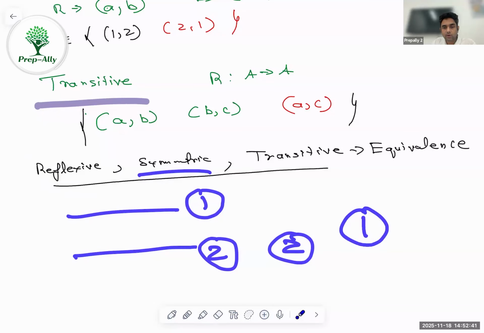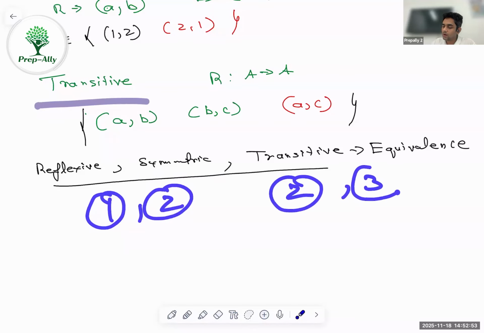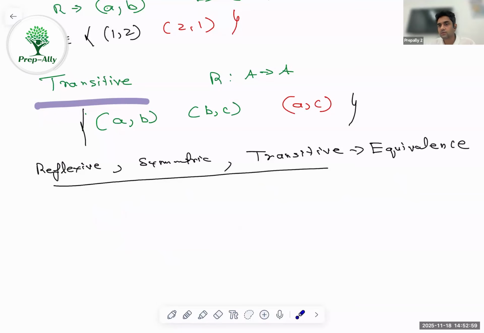We're talking about 2D lines, we're not talking about 3D. So they will be parallel. And will it be transitive? Yes, it will be transitive because if line 1 and line 2 are parallel, similarly if line 2 and line 3 are parallel, that means line 1 and line 3 will be parallel. So it's transitive as well. So this will be an equivalence relation.